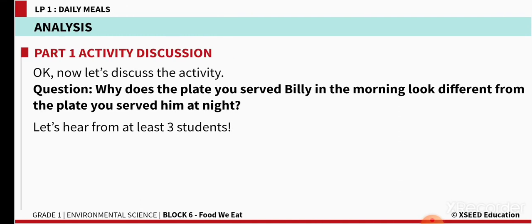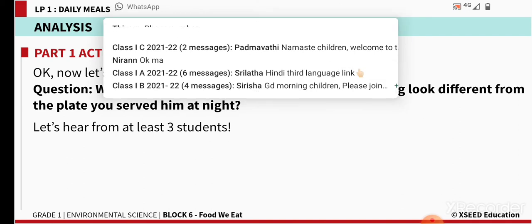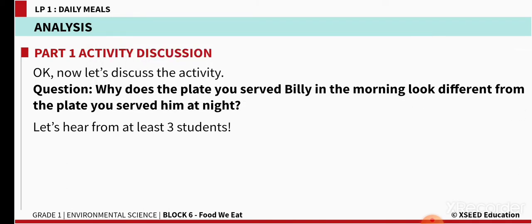Yeah, children, did you enjoy watching the different types of food items? Yes. Why does the plate you served Billy in the morning look different from the plate you served him at night? Yes, we filled the plates, right? We did not draw the same type of food all the three times, children. Why did we fill in a different way? Even in that video you saw different food items displayed, no?